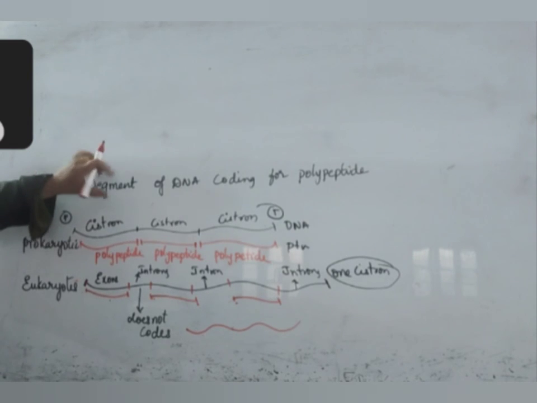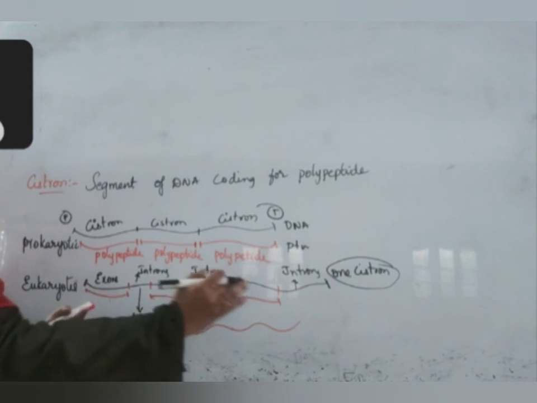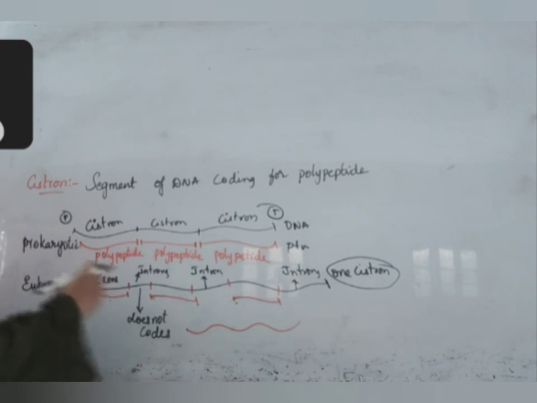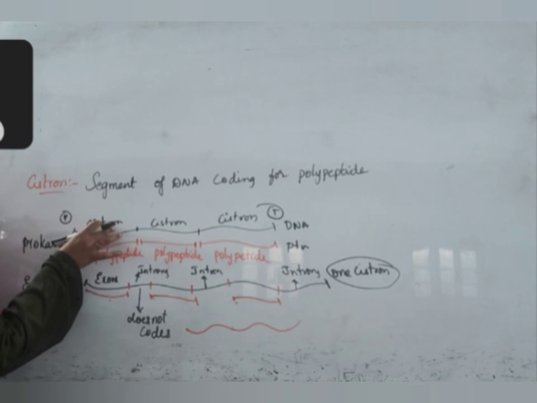A cistron is a segment of DNA coding for a polypeptide. The length of DNA which produces one polypeptide is called a cistron. In the case of prokaryotes, a transcription unit produces a link of polypeptides, and afterwards they split down to separate into polypeptides. Each polypeptide is coded by one cistron.